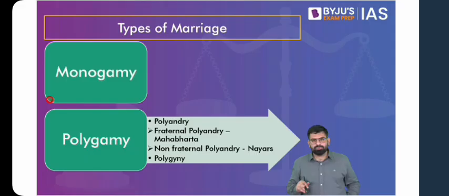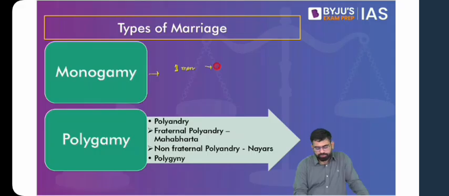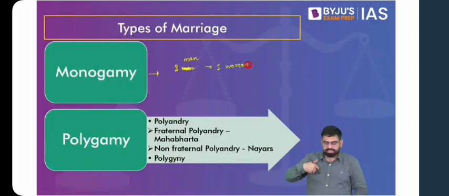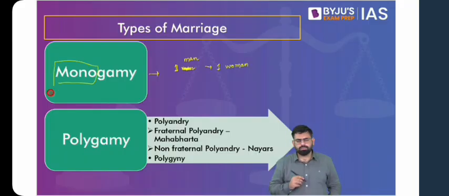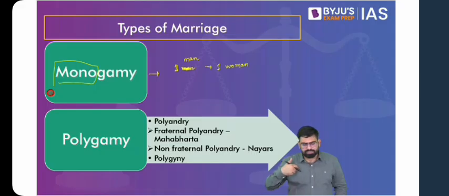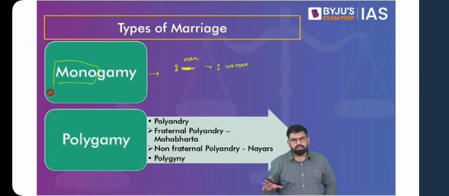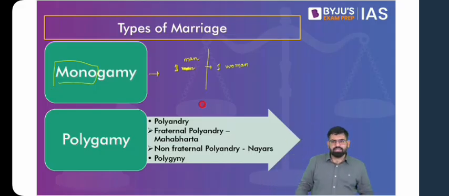Now, if you look at types of marriage, one simple idea is that of monogamy, which says one man getting married to one woman. So a boy and a girl getting married is the idea of monogamous marriage, or monogamy. Mono you can relate to one. The boy and girl getting married is the most popular way of getting married across the world. Also with monogamy, rather than thinking of it as one man and one woman, you can think of one boy and a boy, one girl and a girl. So keep those things in mind as well.